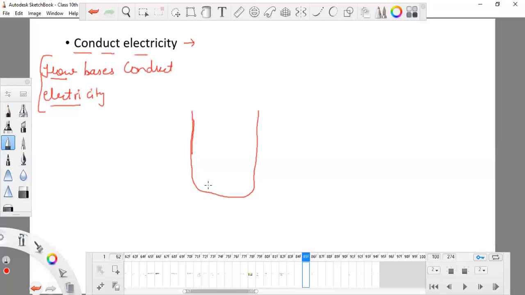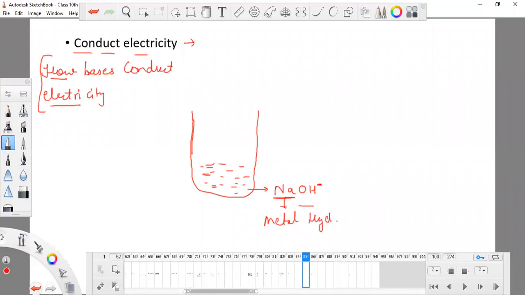So this is a beaker, and we have filled it with a base. The name of this base is sodium hydroxide. This is metal, and this is hydroxide.